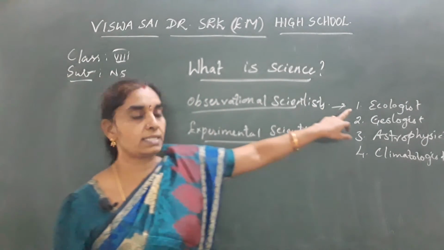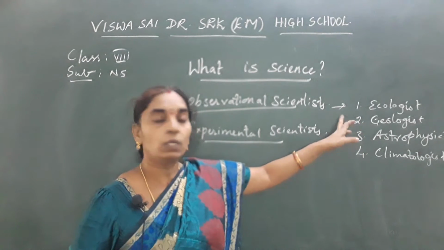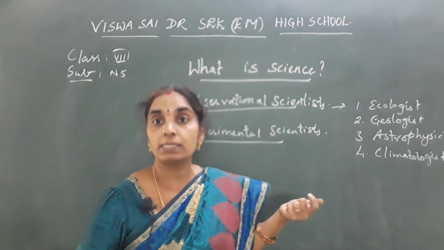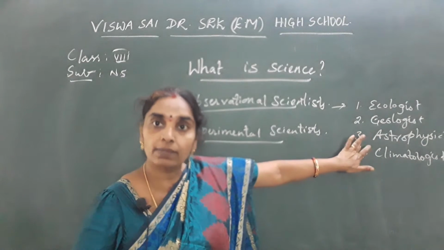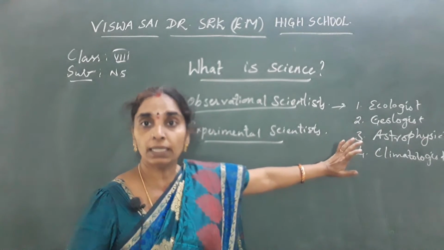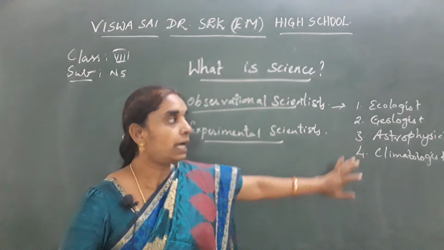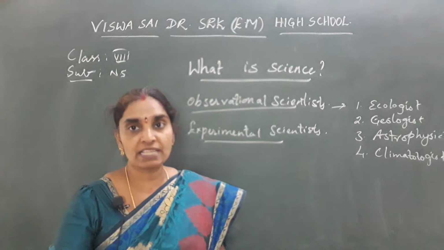Here, ecologists observe the territorial behavior of nature. Geologists observe the Earth's crust, the fossils that are present on the Earth's crust and all. So he is a person who observes the Earth and what is present in it. And the astrophysicist is a scientist who observes space physics.